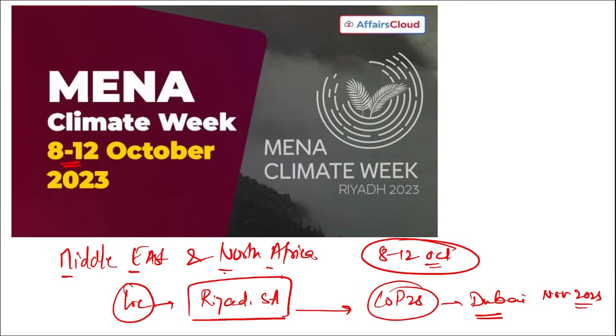Remember, this was organized by UNDP, UNEP, and the World Bank, with support from the Islamic Development Bank and IRENA, the International Renewable Energy Agency. So in this MENA Climate Week, collaboration was seen from different segments.